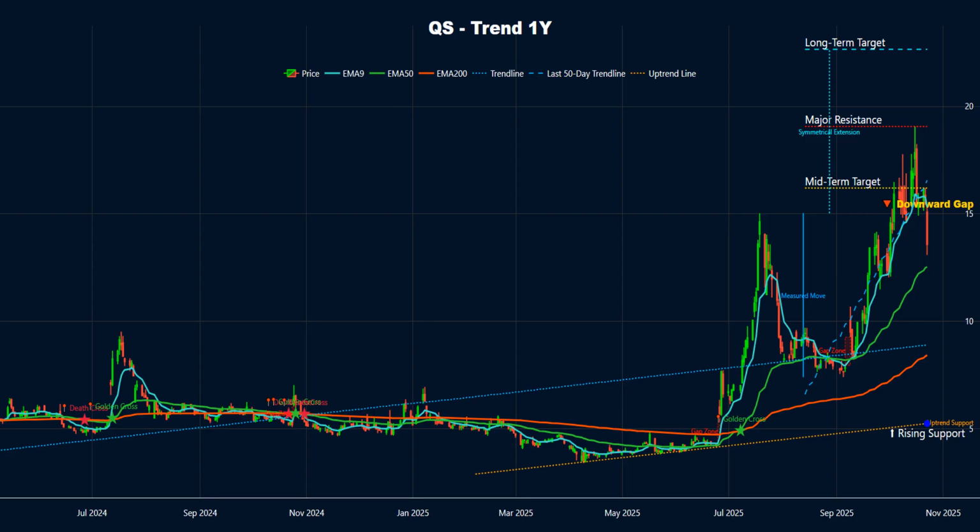A rising trendline is supporting the current price structure. The price remains above this trendline near $5.24, suggesting that the upward momentum is still valid. A recent downward gap remains unfilled between $15.40 and $15.42, often interpreted as a sign of selling pressure. If the price attempts to close this gap, it could climb nearly 13.5% from current levels.